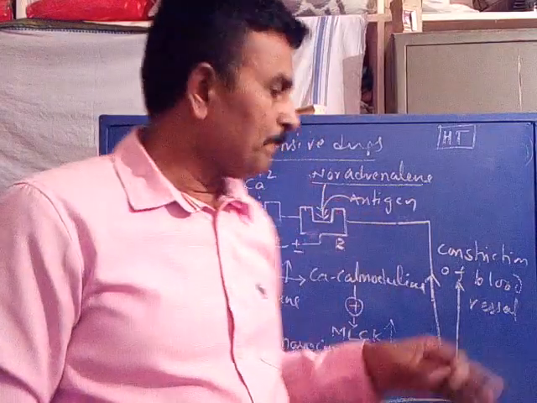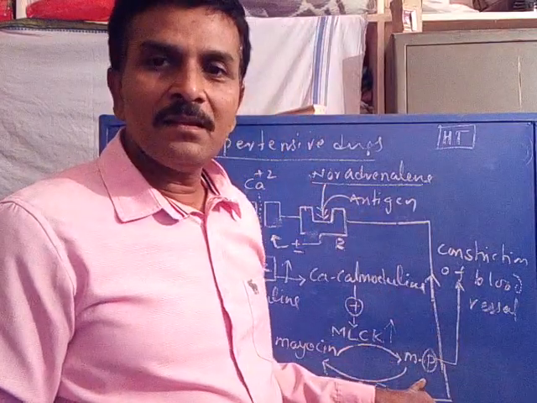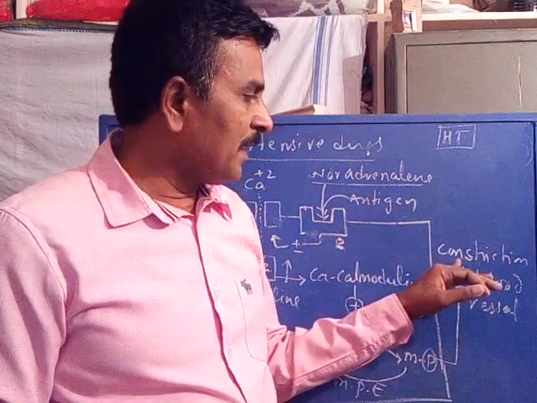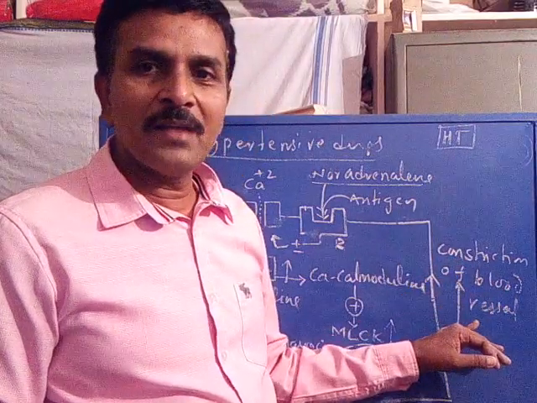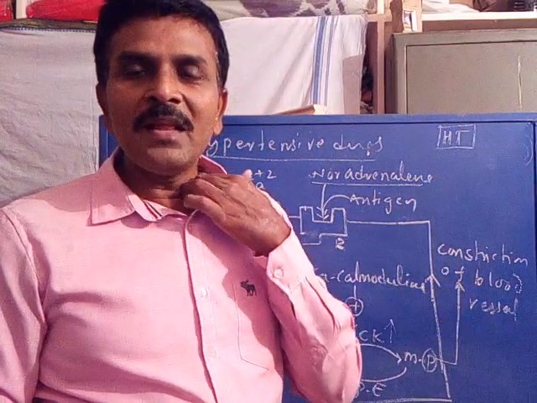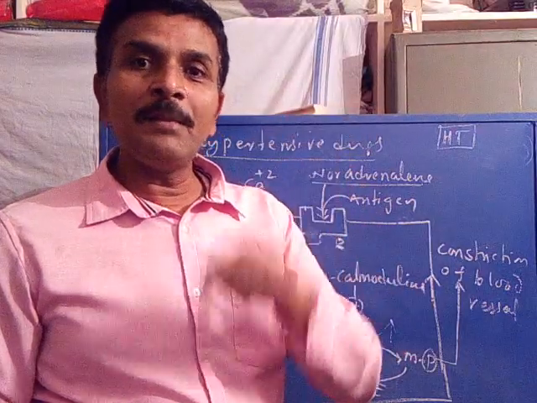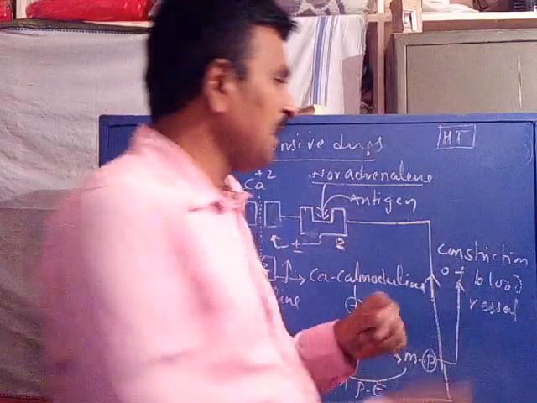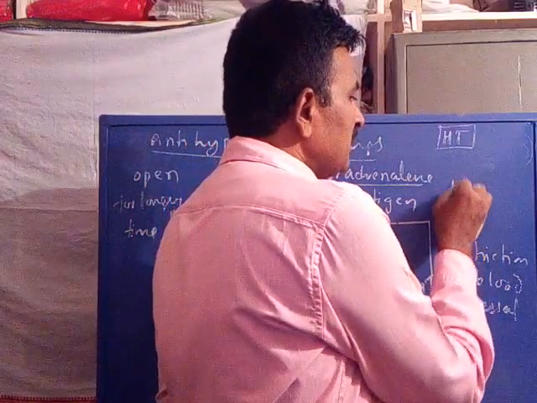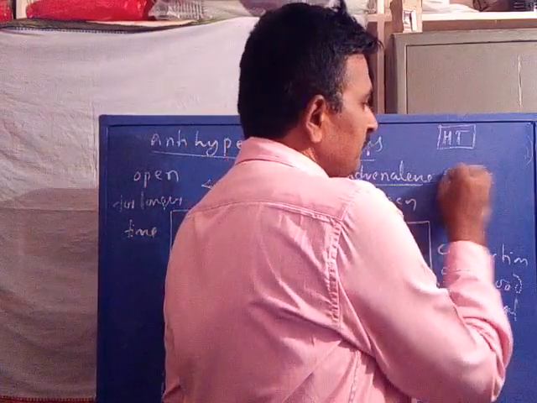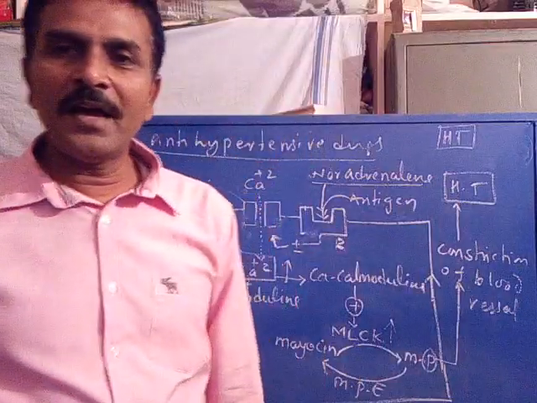In the same way, when the blood vessel is constricted for a longer time, that leads to decrease in the flow rate of the blood and increase in the pressure of the blood. Increase in the pressure of the blood is called hypertension.